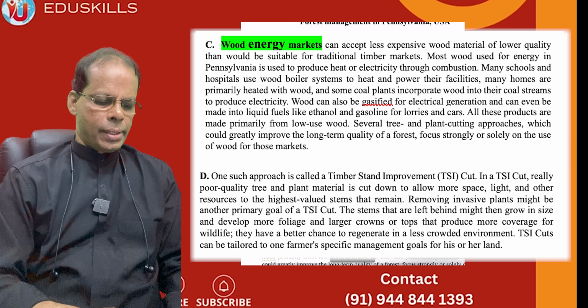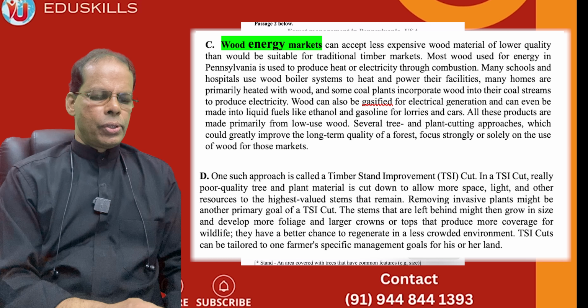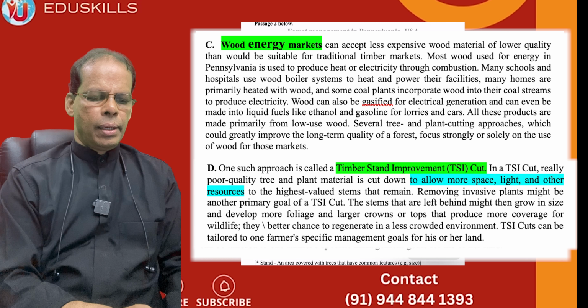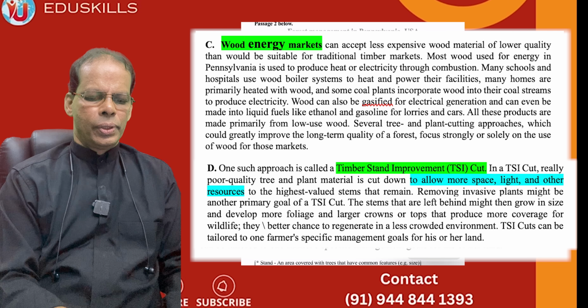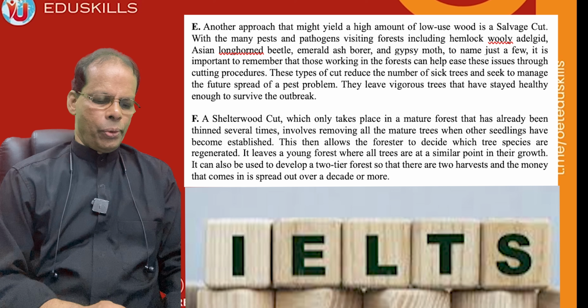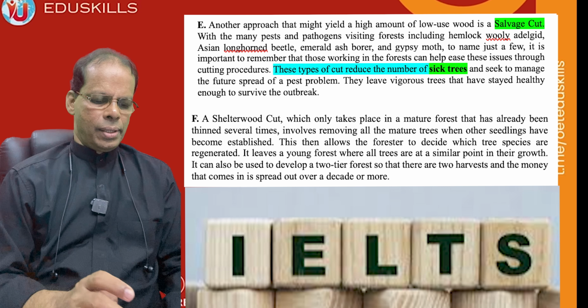And coming to next paragraph, paragraph D. One such approach is called a timber stand improvement cut, TSI cut. Okay, that is the concept. And coming to E, another approach that might yield a high amount of low use wood is salvage cut. So the concept is salvage cut.